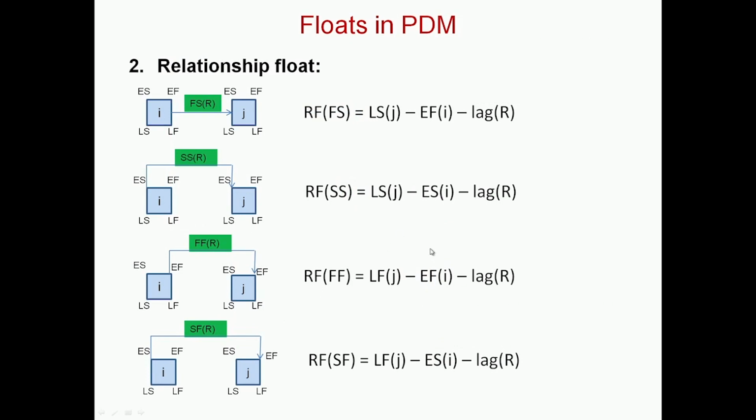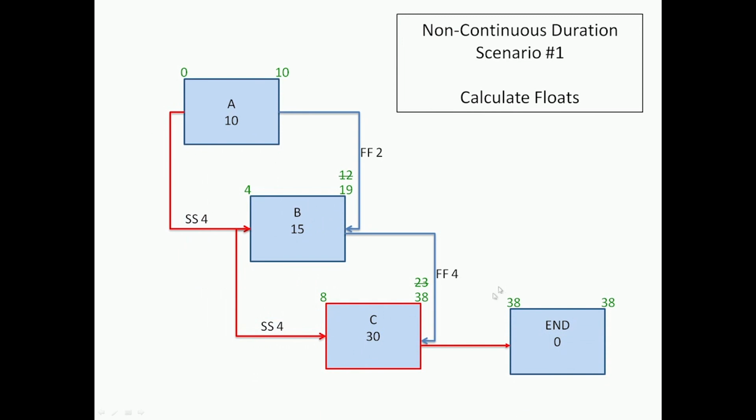If we are going to do it for a finish activity, it is the late finish of j minus the early finish of I minus lag. That is, the late finish of j minus the early finish of the predecessor minus the lag.